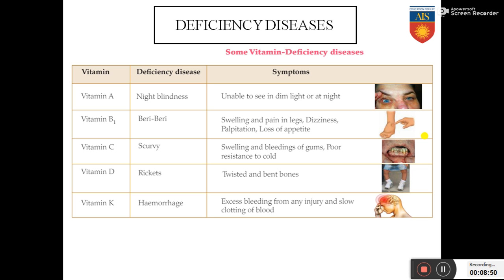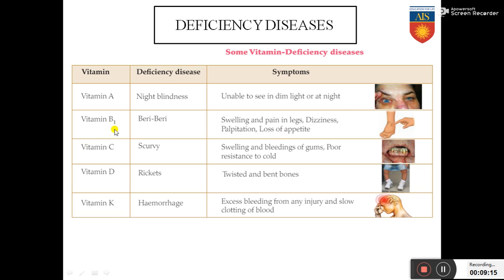Let us have a look at some vitamin deficiency diseases. This is a very, very important slide. Vitamin A deficiency causes night blindness. What are the symptoms? As the name suggests, the person is unable to see in dim light or at night. Vitamin B1 causes beriberi. It causes swelling and pain in legs, dizziness, palpitation, loss of appetite.